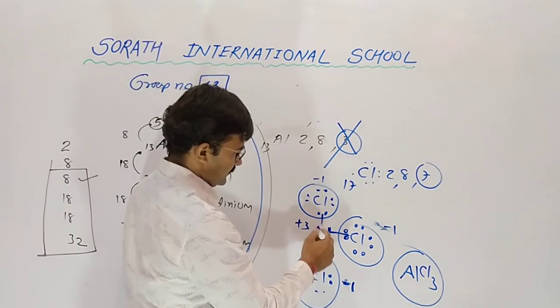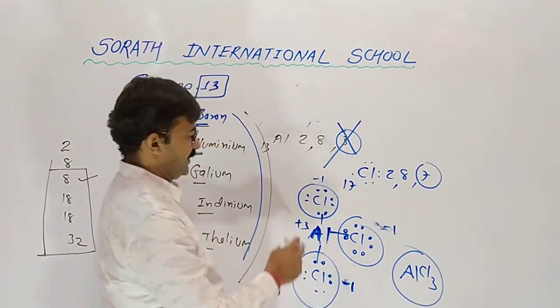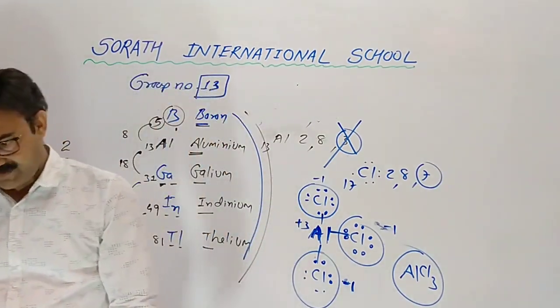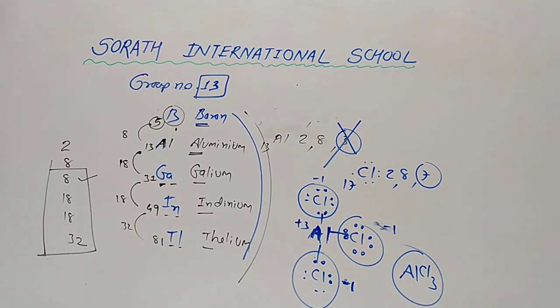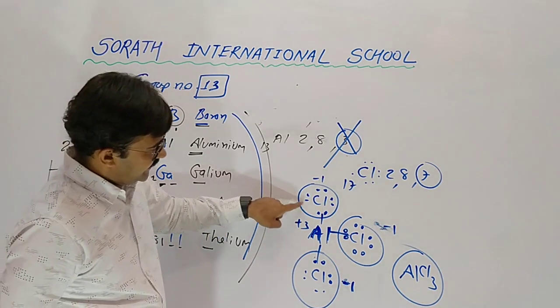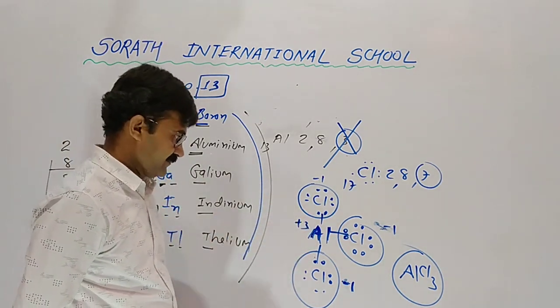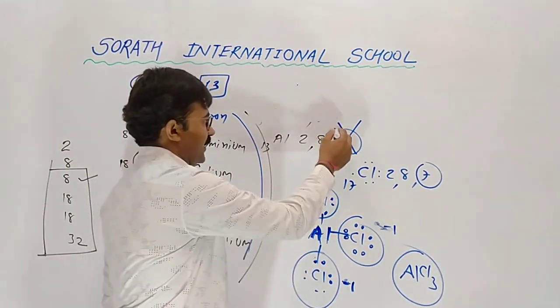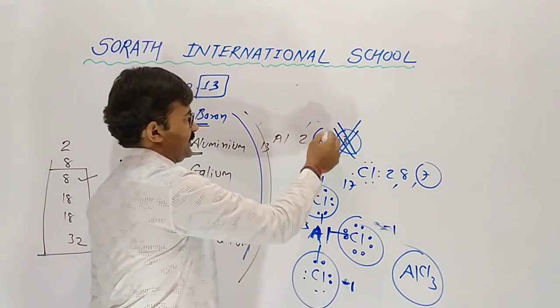Aluminium has lost 3 electrons. All the 3 chlorine atoms have gained one more electron. After gaining, chlorine became a -1 ion. After losing, aluminium became a +3 ion. Why? After losing 3, the octet is completed.